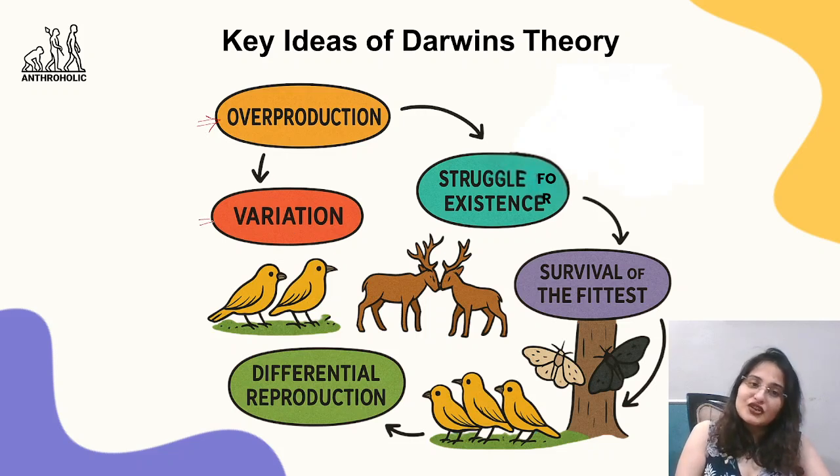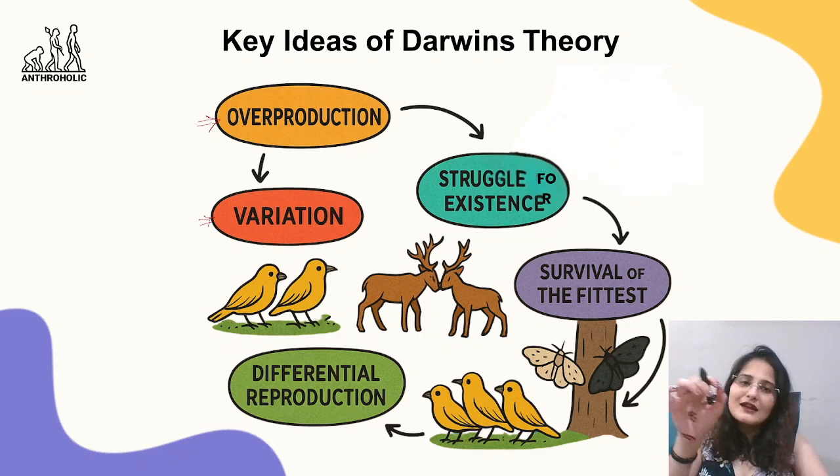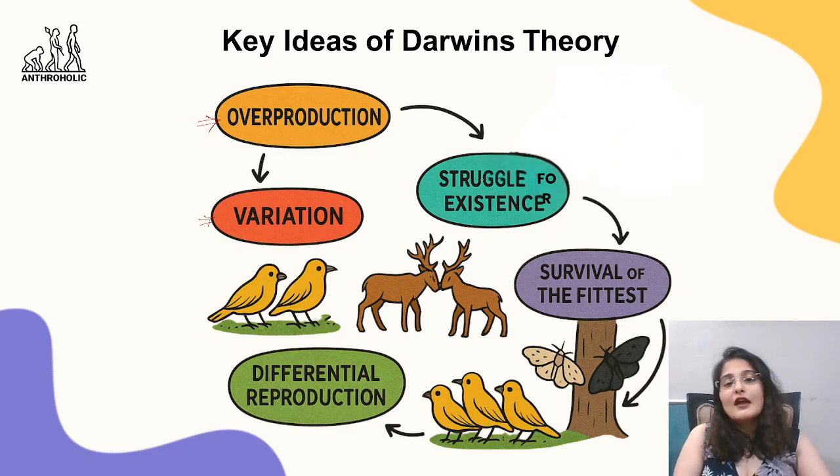Overproduction के बाद variation आ सकता है. Of course 100 बच्चे, 100 में से ऐसा नहीं है कि 100 के 100 एक जैसे होंगे, not all are going to be same. There is a certain form of variation that is going to happen. And इतने सारे जब होंगे, when you see fish laying so many eggs, right, इतने सारे जब अंडे दिए, इतने सारे बच्चे हुए, तो now there is going to be struggle for existence.